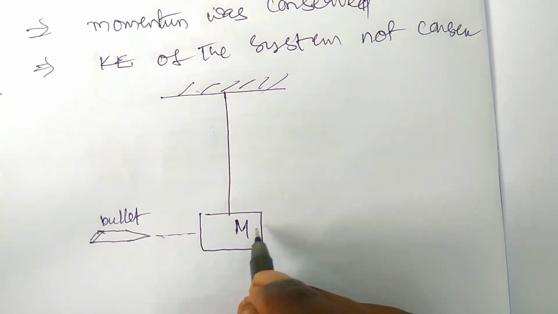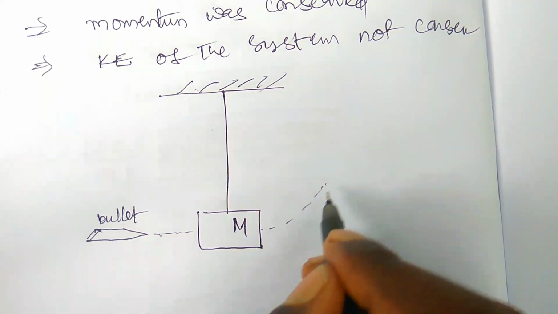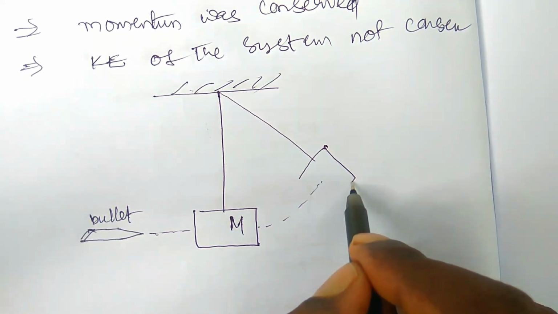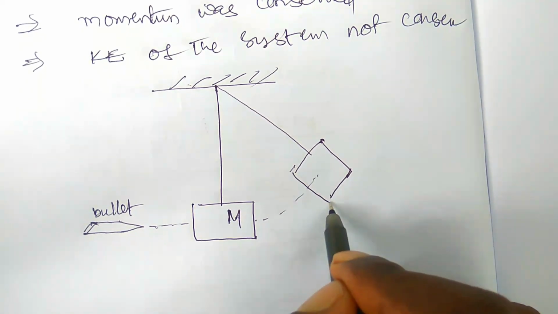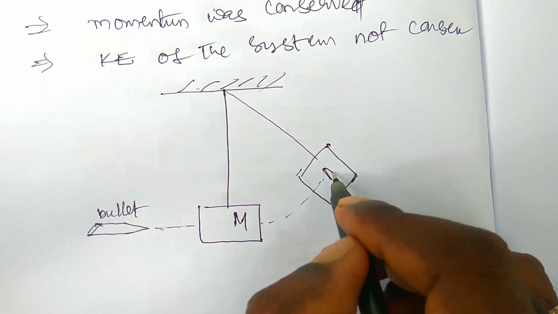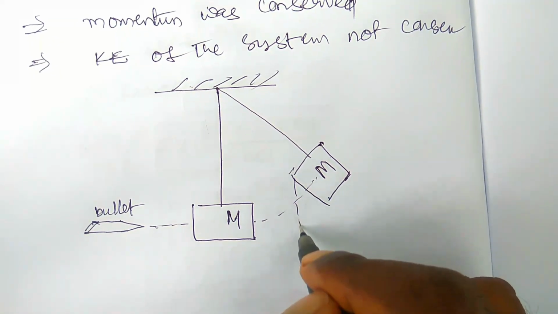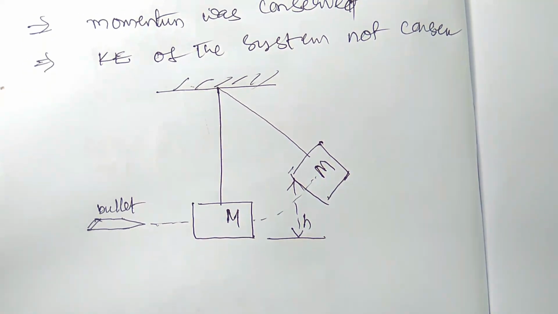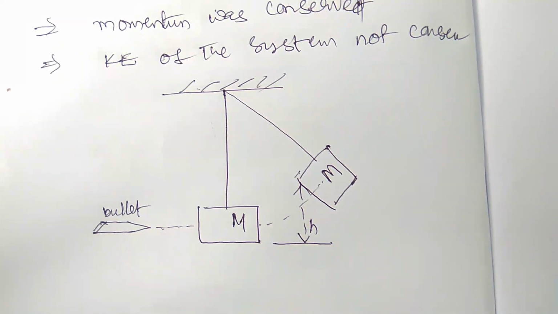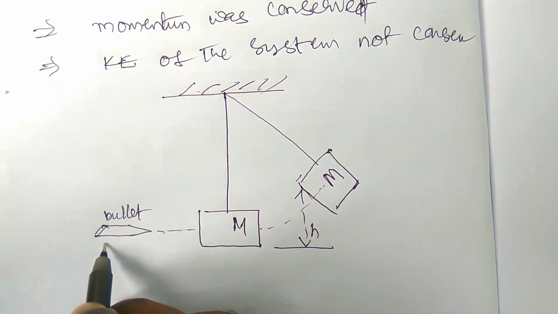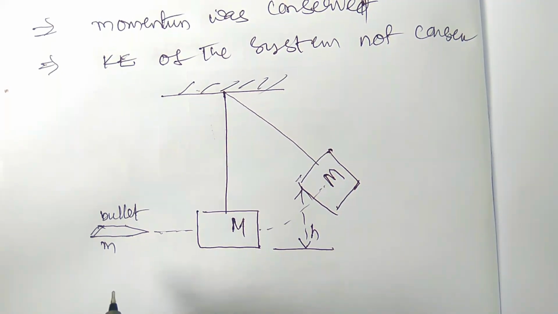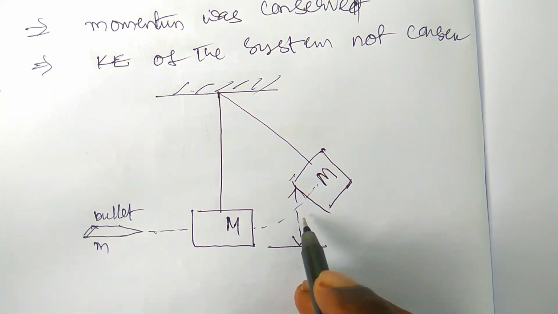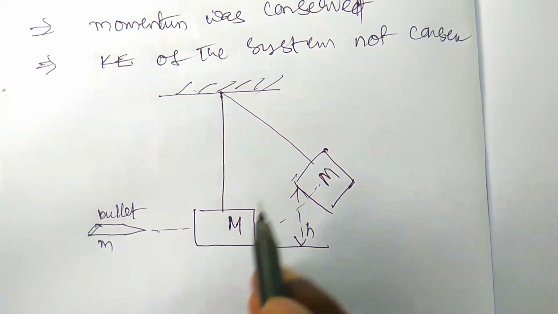Then it gets embedded here, and the block rises to some height. Okay, so this is the mass m. This height we have to find in some cases. So these are the ballistic model problems. Given the mass of the bullet and the mass of the block, we have to find the height of the block after the collision.